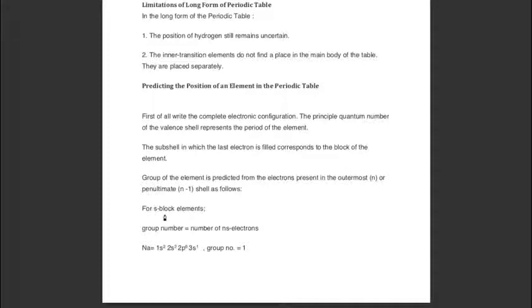If an element belongs to S block, how will we come to know? With the help of its configuration. For example, sodium. The last electron enters in the S subshell, so sodium belongs to S block. Now its group number. Group number for S block elements is the same as the number of ns electrons. In sodium, the last electron enters in 3s. 3s has only one electron, so its group number is 1. Its period is 3. This 3 is its principal quantum number.